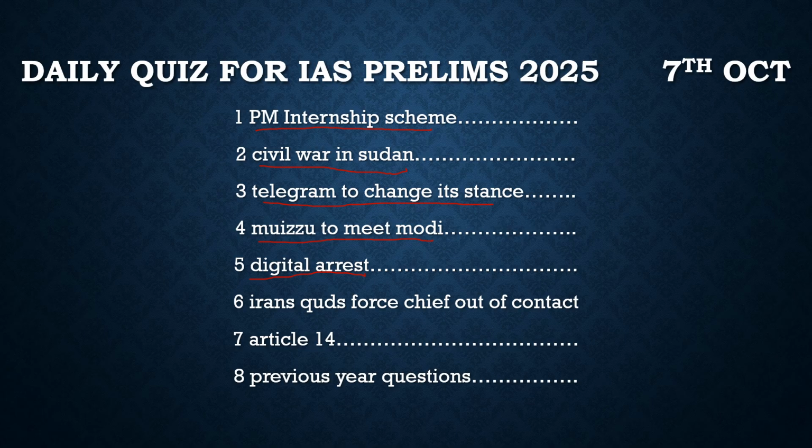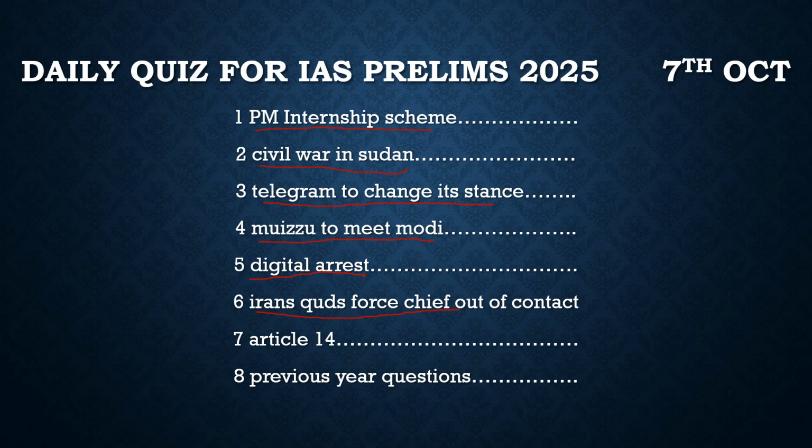It is about Iran's Quds Force chief being out of contact. We have seen recent attacks in Lebanon where Hassan Nasrallah was killed. After that attack, it is seen that Iran's Quds Force chief is out of contact with the people and with Iran's contacts. Iran has agreed that he is out of contact, and it is said that either he has been killed or he is in hiding. So it is not sure yet what has happened to him.